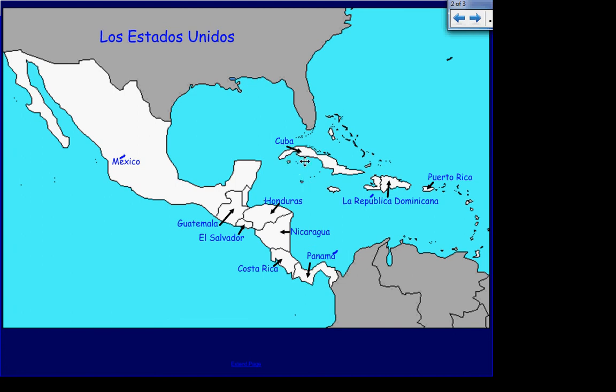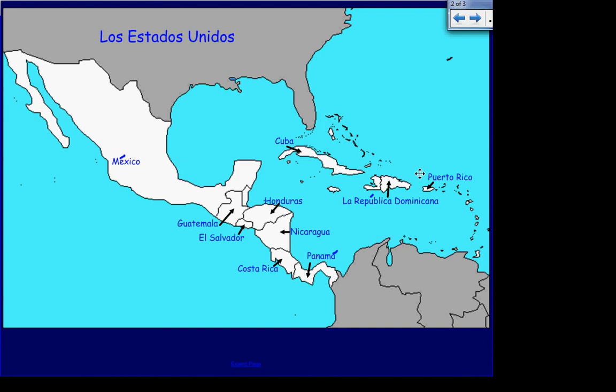Up here we have Cuba. You can see Cuba is pretty near Florida, or our state Florida. So those are near to each other. Right here we actually have two countries on one island. This little country on the left is called Haiti. Generally they speak French there. But to the right we have La República Dominicana, the Dominican Republic, on the right hand side, and they do speak Spanish there. And then we have this little island right here, and that's Puerto Rico.